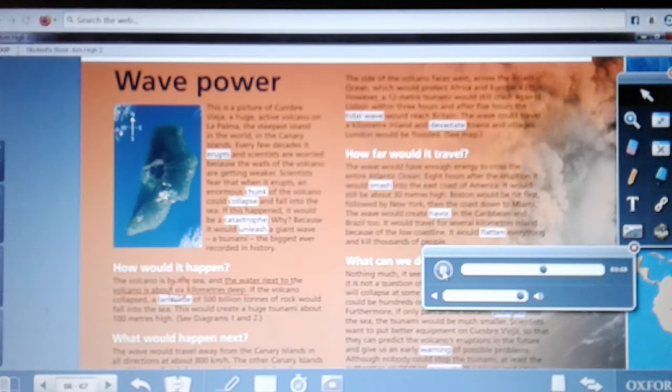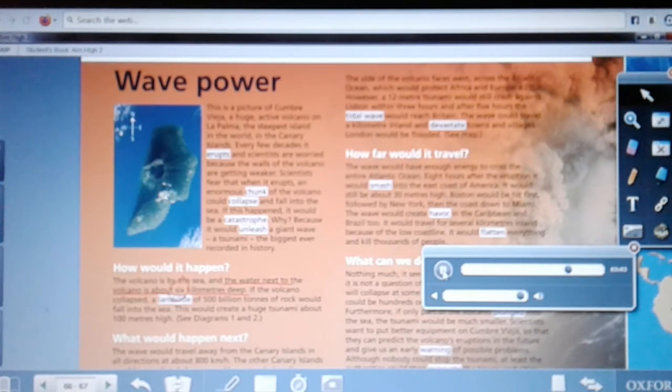London would be flooded. How far would it travel? The wave would have enough energy to cross the entire Atlantic Ocean. 8 hours after the eruption, it would smash into the east coast of America. It would still be about 30 meters high. Boston would be hit first, followed by New York, then the coast down to Miami. The wave would create havoc in the Caribbean and Brazil too. It would travel for several kilometers inland because of the low coastline. It would flatten everything and kill thousands of people.